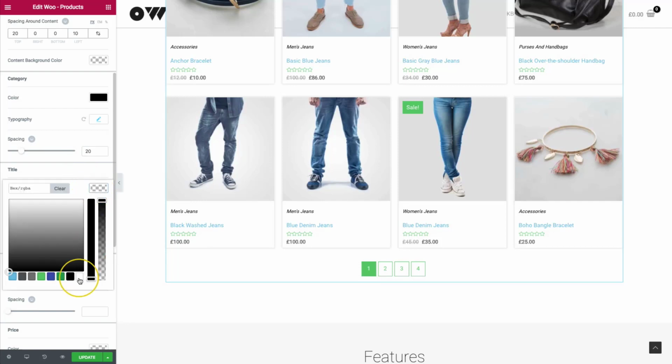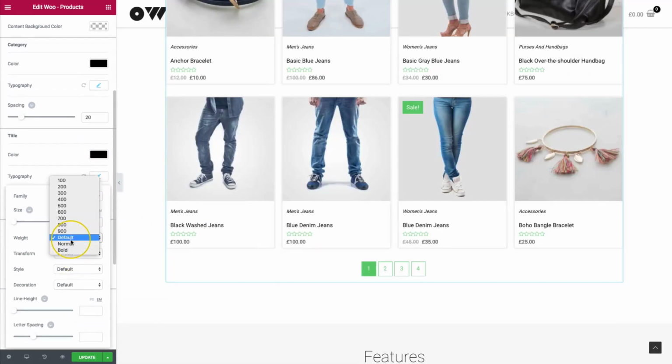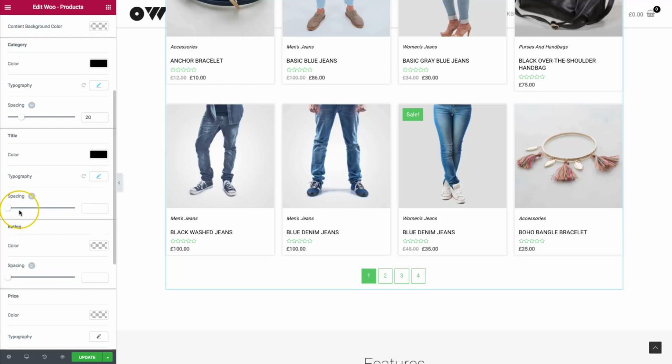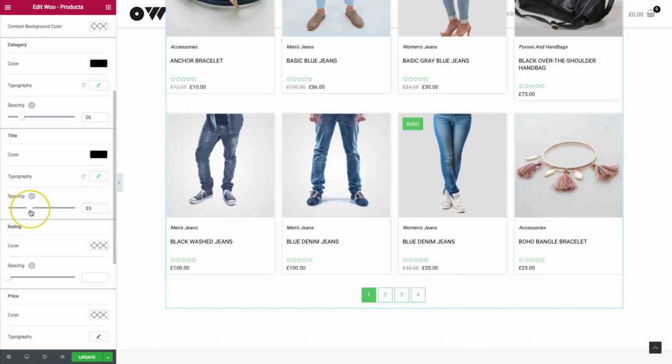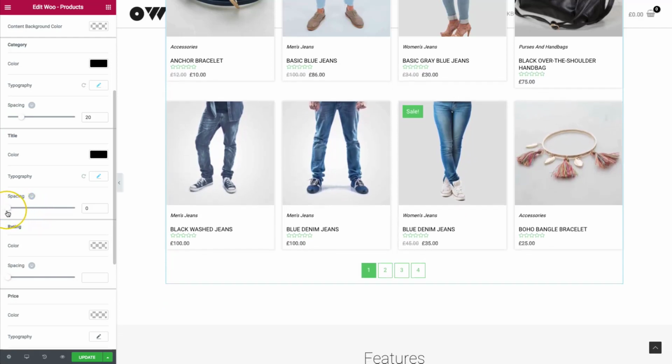Speaking of the title, let's customize that. We have the same options: color, typography, and spacing. If we change this to black, we have our typography here. We can change the weight, transformation, things of that nature. And then the spacing below. If we change the spacing below, we can put it a little bit further away from our review system, or bring it really close.